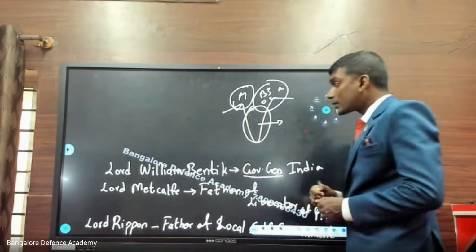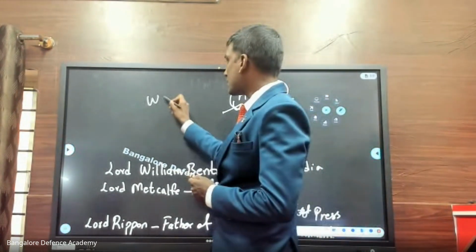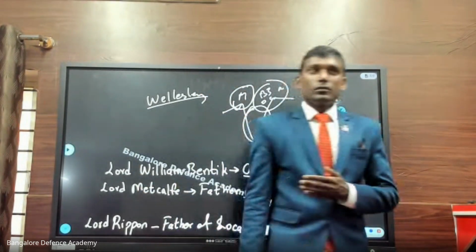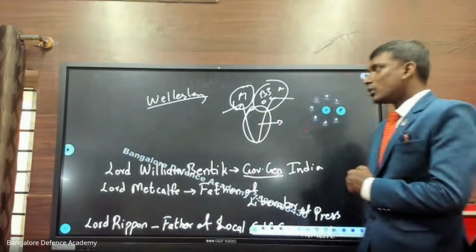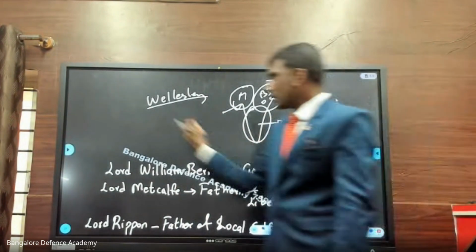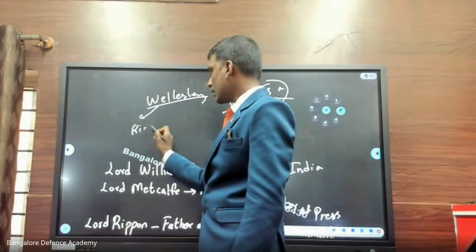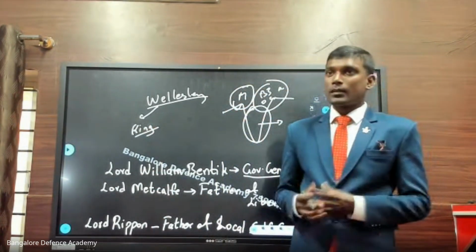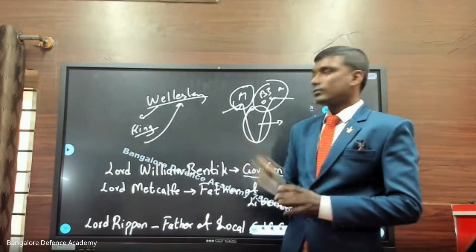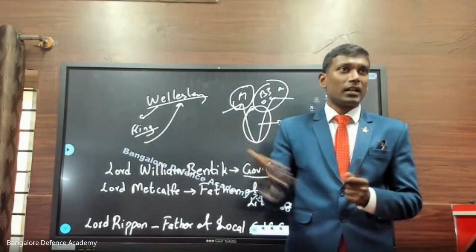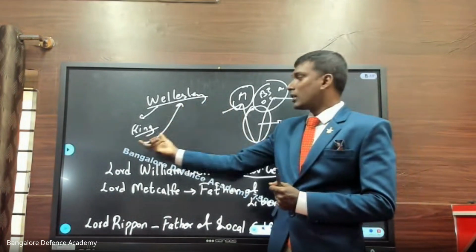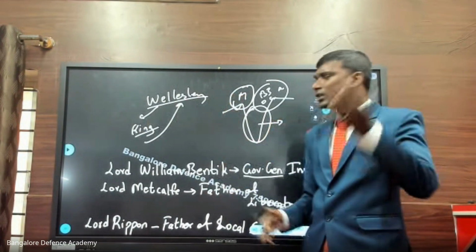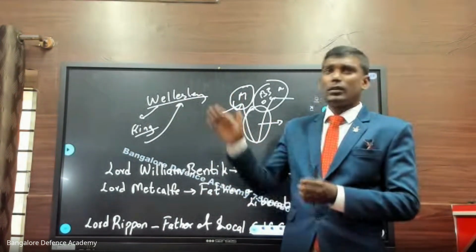So William Bentinck. The most important person here is Lord Wellesley. You might have written it now. So what is his achievement? He started the Subsidiary alliance. Now what does it mean? Look at this. These English people would go to a king and say, dear king, I will give you a pension, I will give you money, but your army should fight for us. If a situation arises where we are in danger, your army should fight for us. We will pay you money and pension, and in old age you can sit around and take care. We will not attack you.